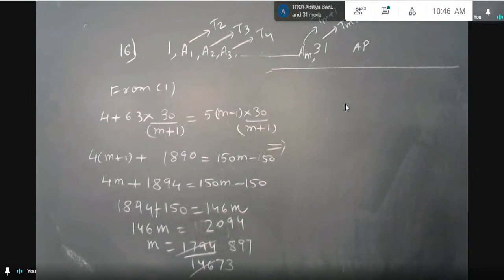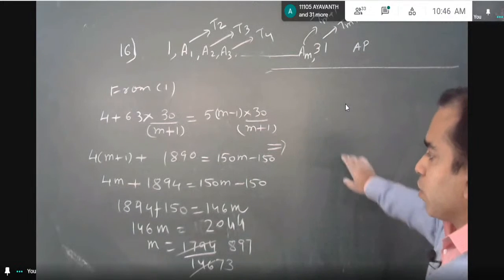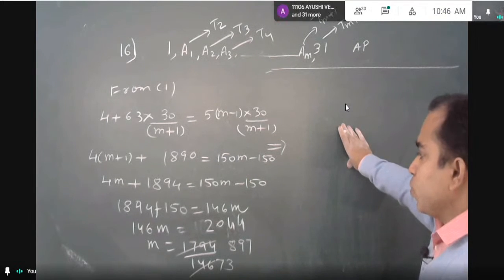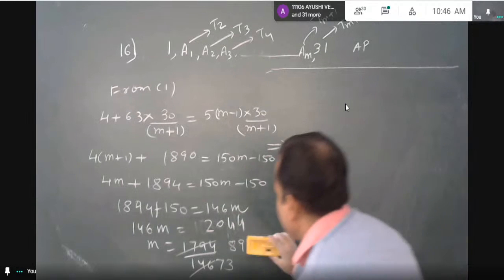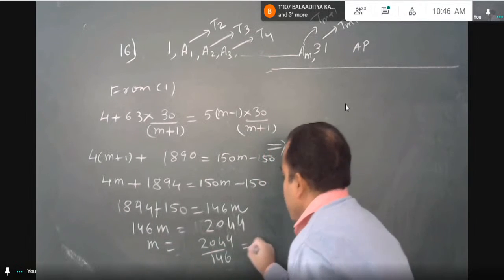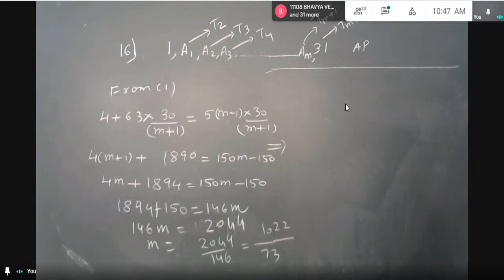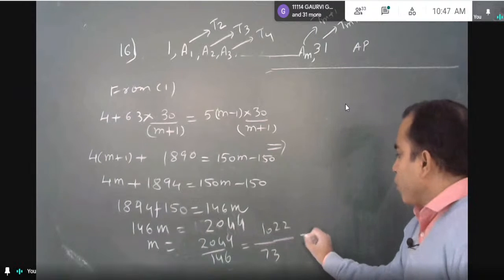Is this? No, 2044. Yeah, 2044 divided by 146. It will be 1022. Students? Sir, 14. What? Sir, it is 14. Where is 14? Sir, the last answer is 14. This answer will be 14.